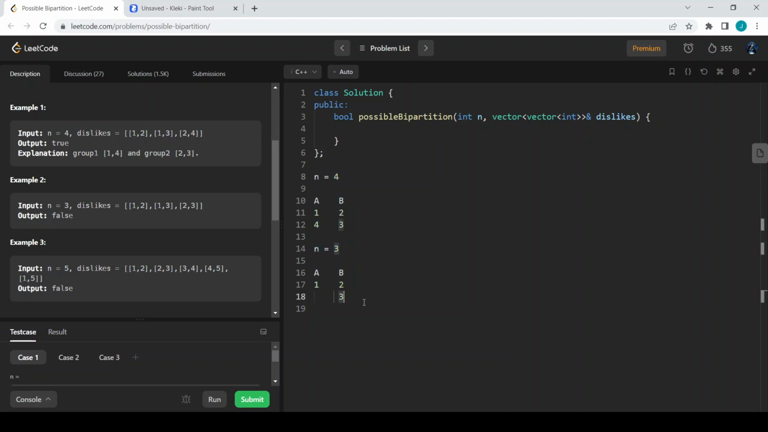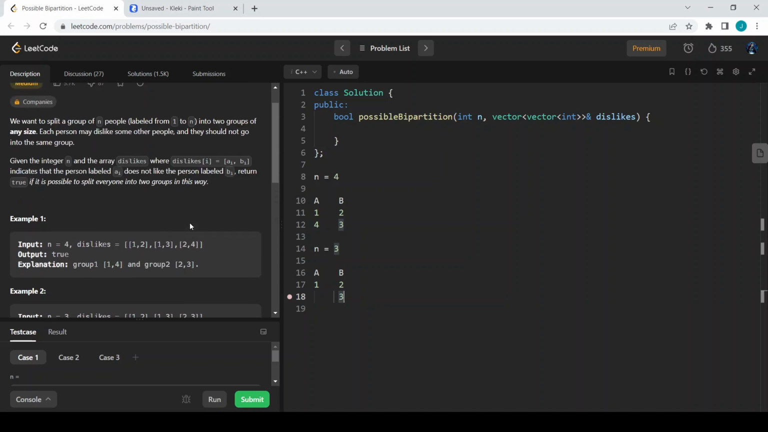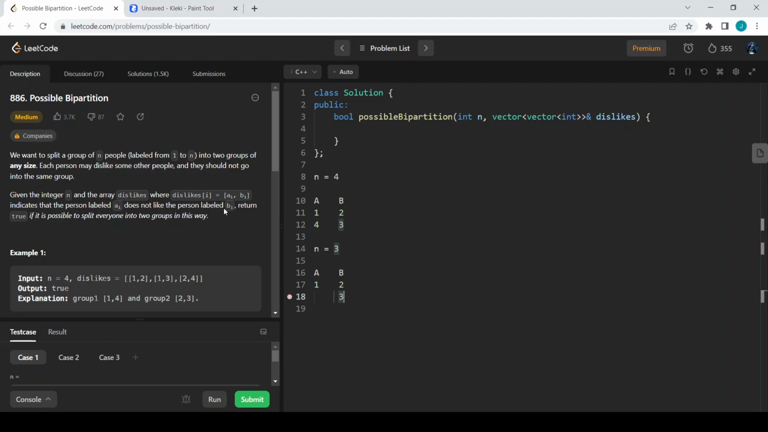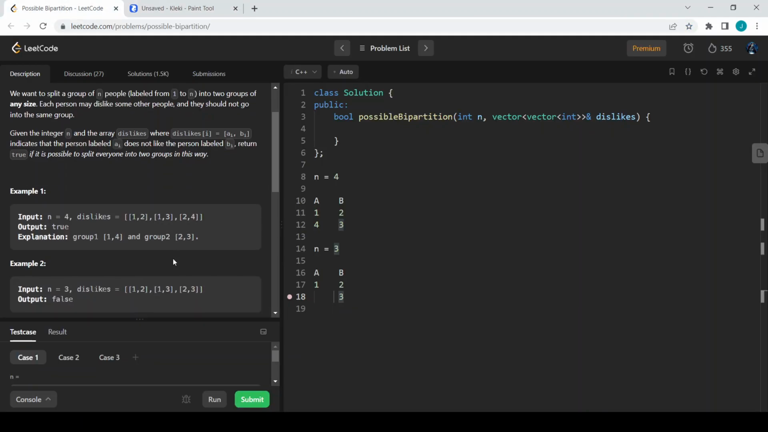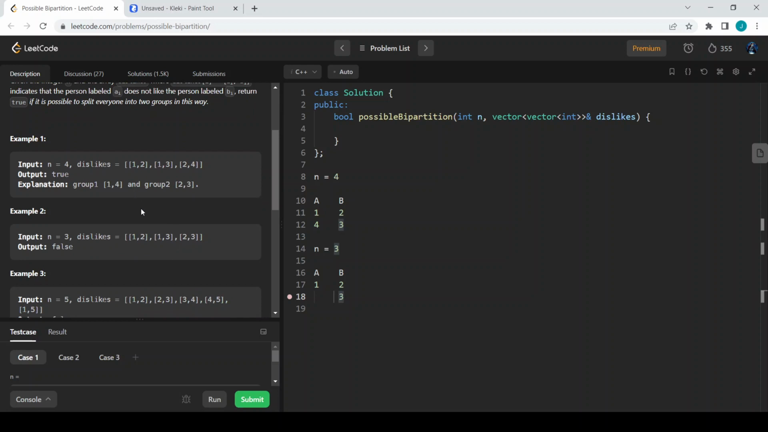We want to bipartition the people in such a way that the disliking people stay in two different groups. So how can we solve this problem? Let us try to visualize this disliking by connecting them as a graph. As you can see, this is example 1, this is example 2, and this is example 3.